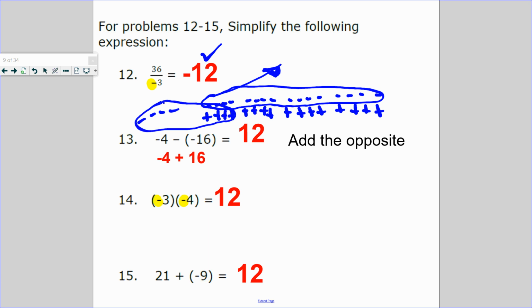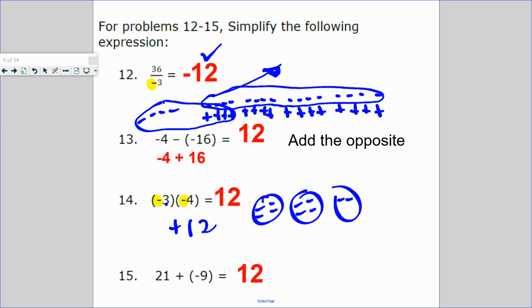So the shortcut, if you don't like drawing, is you keep the negative 4. What's the opposite of minus? Adding. What's the opposite of negative 16? Positive 16. Number 14. What's 3 times 4? 12. Opposite of negative is positive. That's one way to do it. Or you do 3 groups of negative 4. Negative, hear me, opposite is positive 12.